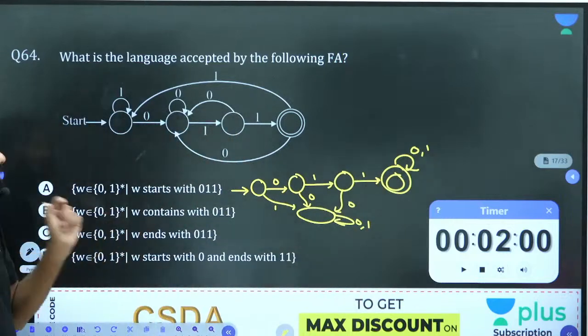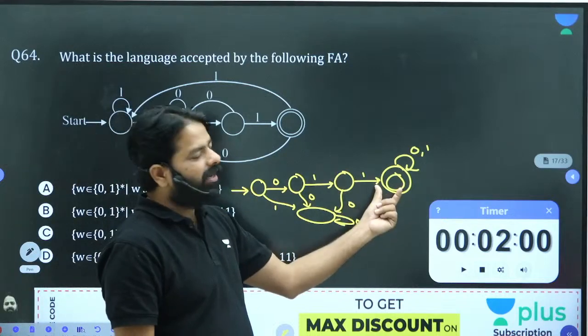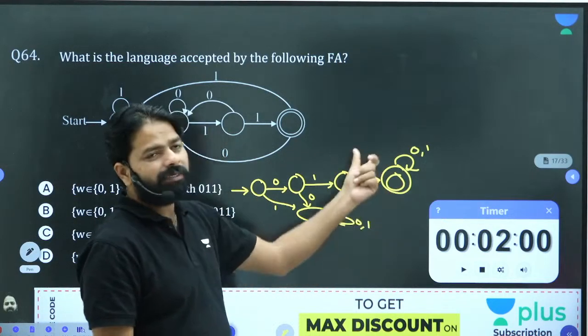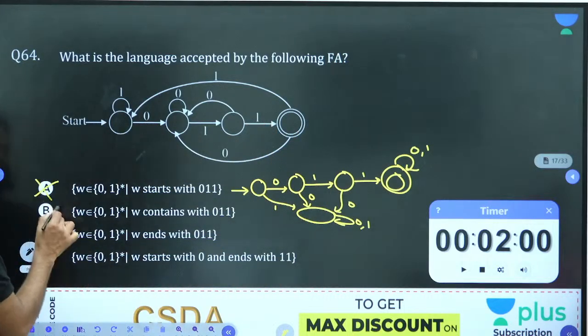W contains means what happens? Once you reach final, after saying first 0, 1, 1, you will accept everything, but here you are not accepting everything. It's very easy. A and B are wrong.